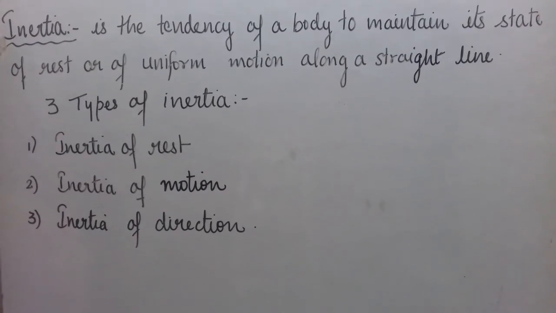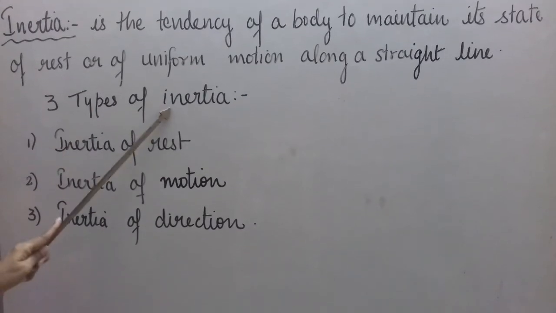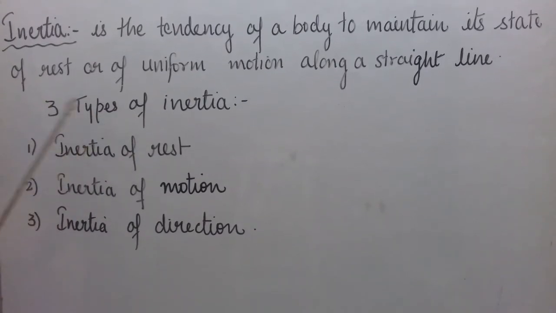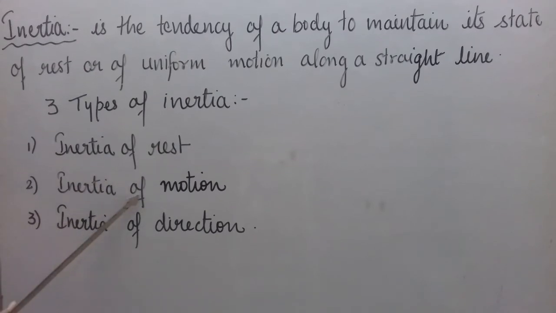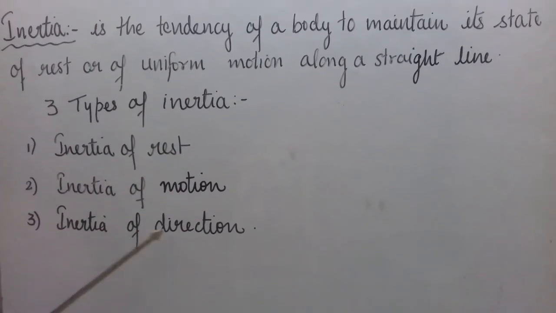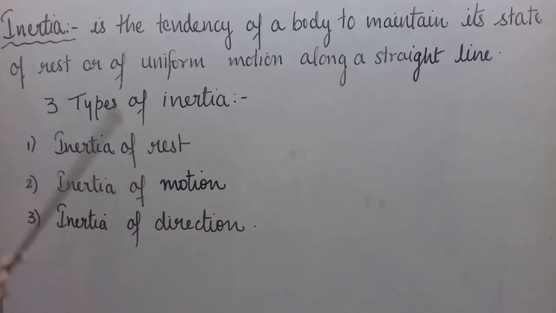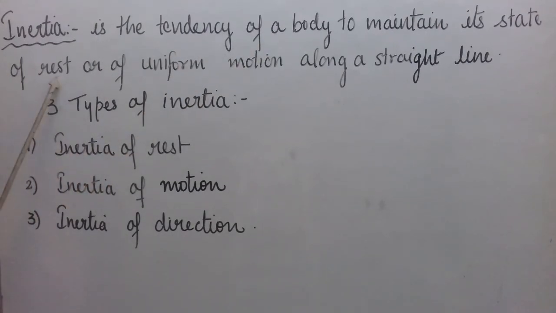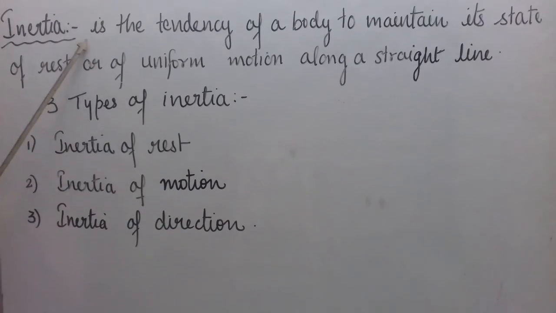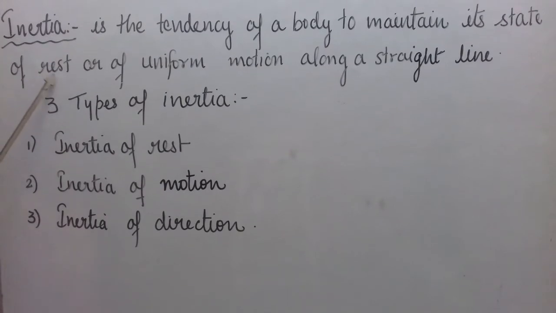And every body has certain inertia. There are 3 types of inertia. So how many types of inertia are there? 3 types. Inertia of rest, inertia of motion, inertia of direction. How will we define inertia of rest? Inertia of rest is a tendency of a body to maintain its state of rest. Very simple. We are getting these 3 definitions from this definition only.